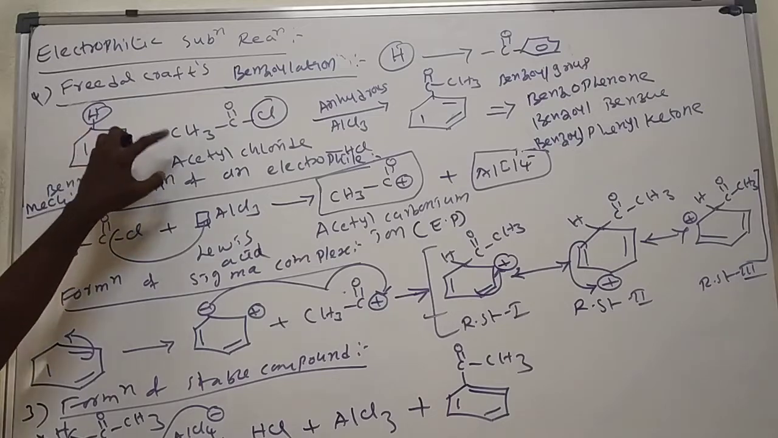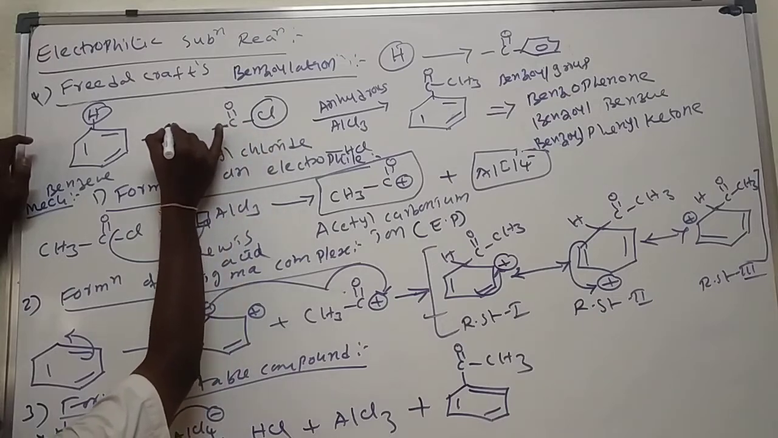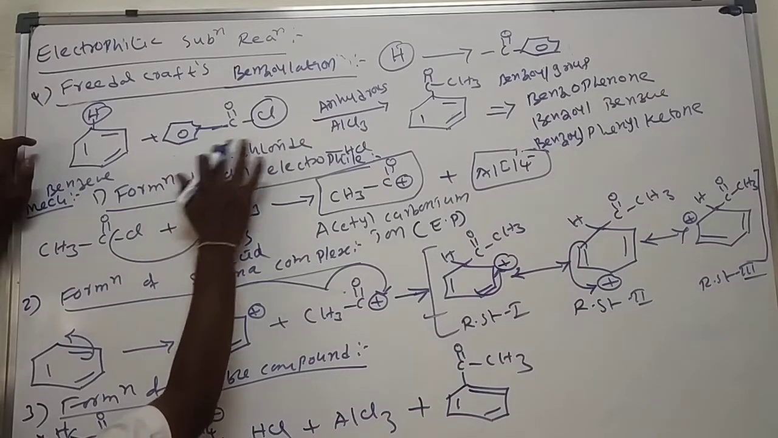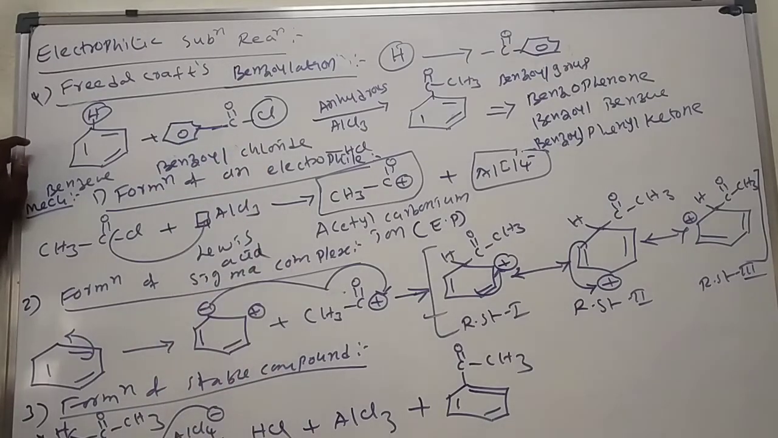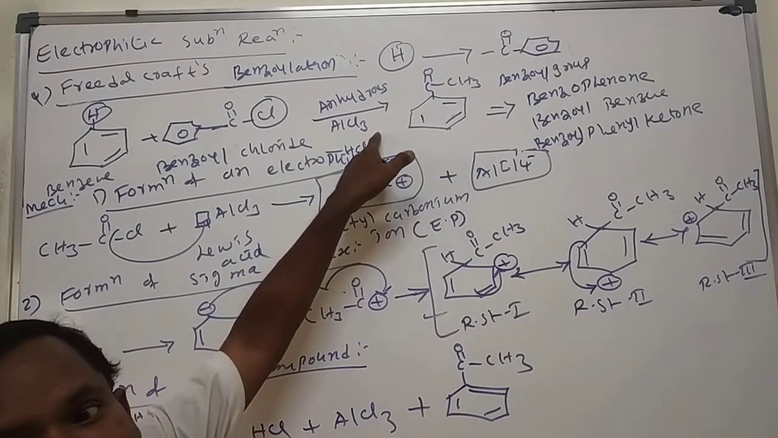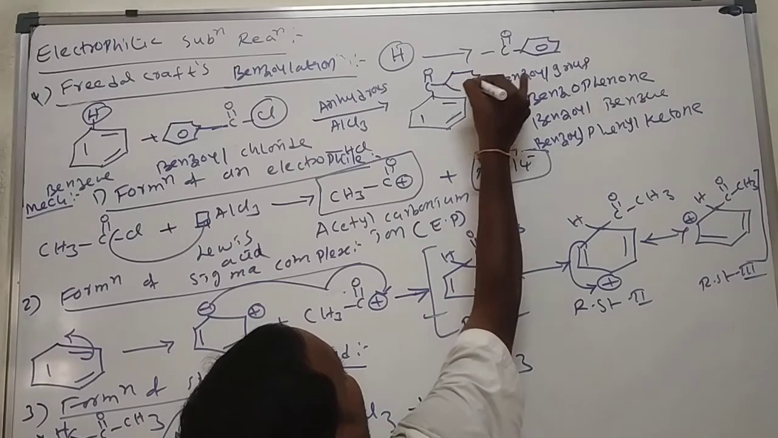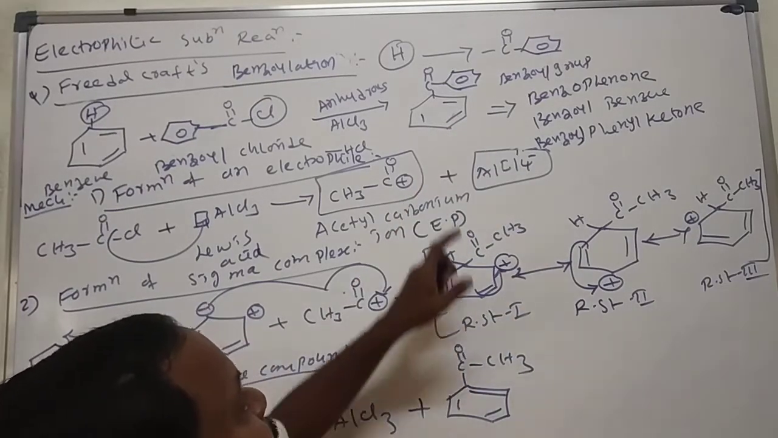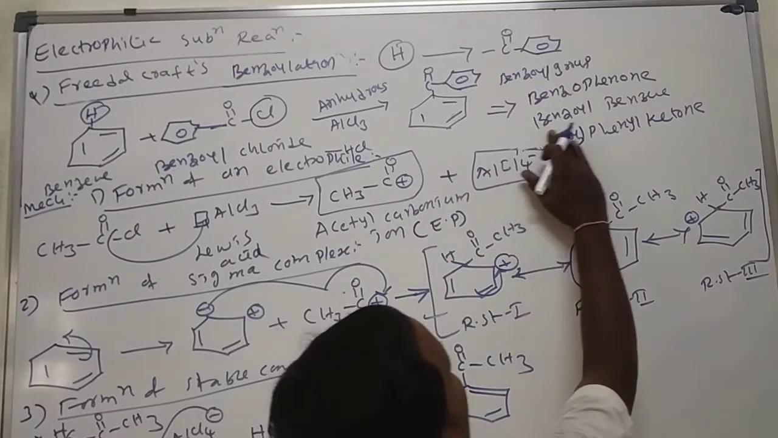Okay, when benzene reacts with benzoyl chloride, this is the benzoyl chloride. Benzene with C double bond O, we call benzoyl chloride. Same, benzene reacts with benzoyl chloride in the presence of anhydrous aluminum trichloride. Here we get the benzoyl benzene. We call this benzoyl benzene, or benzophenone, or diphenyl ketone.